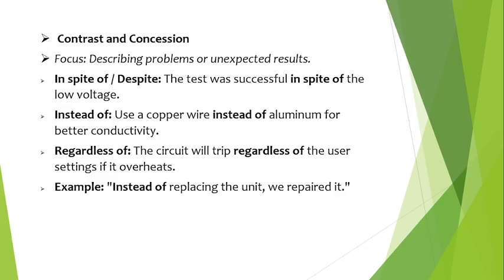Preposition: instead of. This means one thing is used as a replacement for another. Example: use copper wire instead of aluminium. Drink water instead of soft drinks.